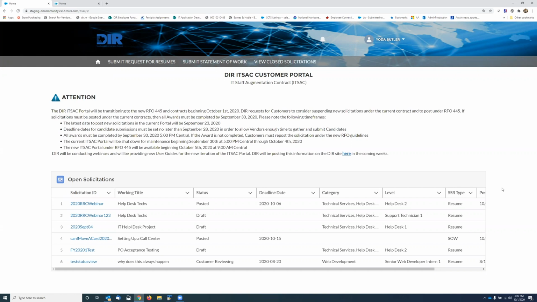We can post that reference in a little bit. But SOWs need to be reviewed by DIR staff prior to posting to vendors, if you are a state agency, not including higher ed. And again, based on the threshold of the SOW at the final stage before it's being awarded, it will also have to be reviewed by DIR staff and approved.